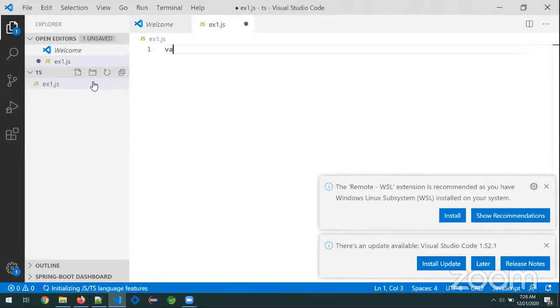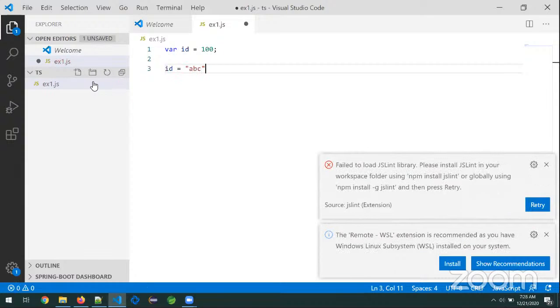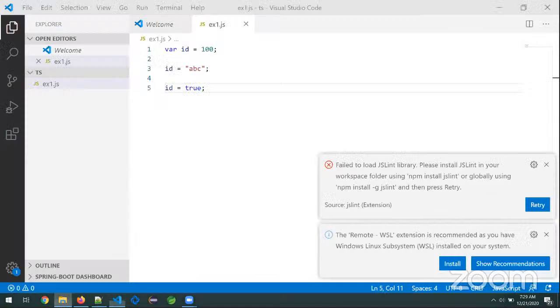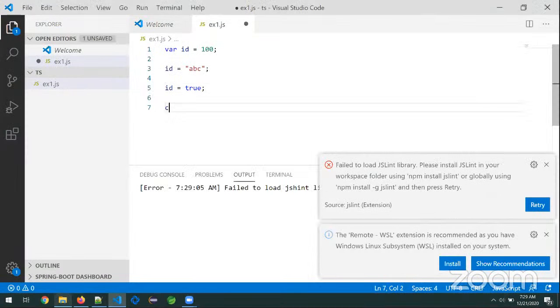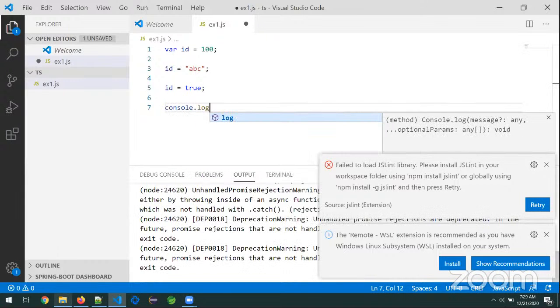Now very simple, id equal to 100, id equal to abc, id equal to true. Console.log id.